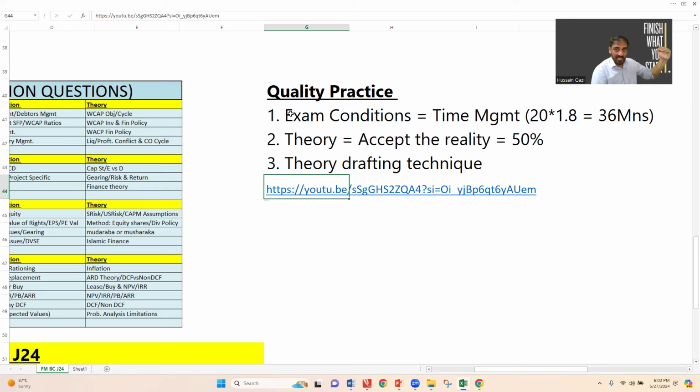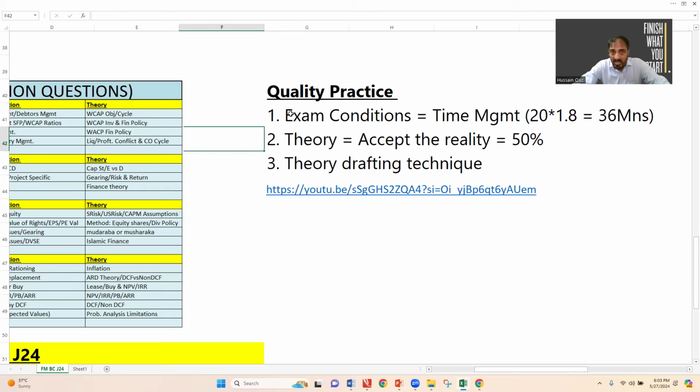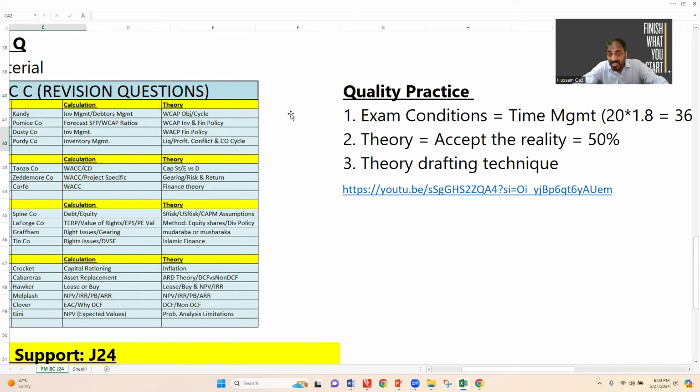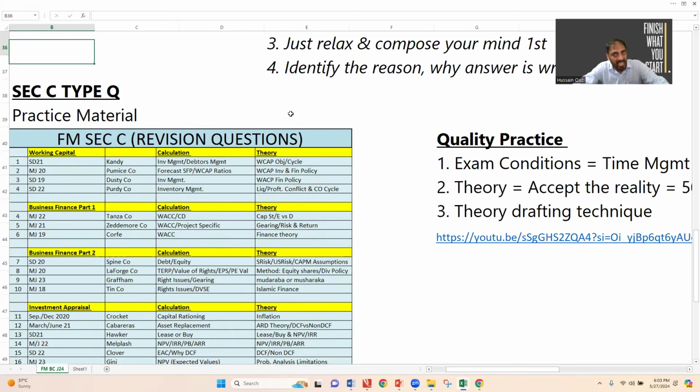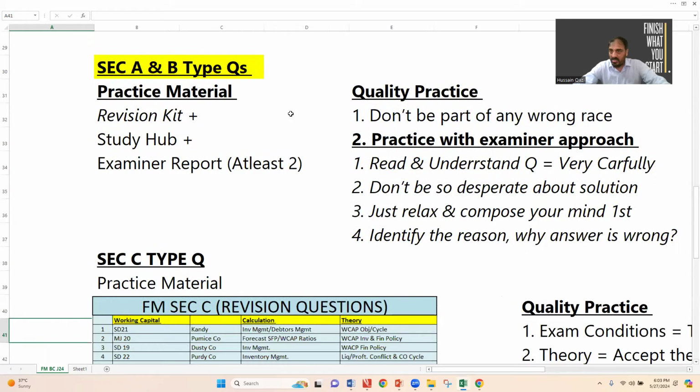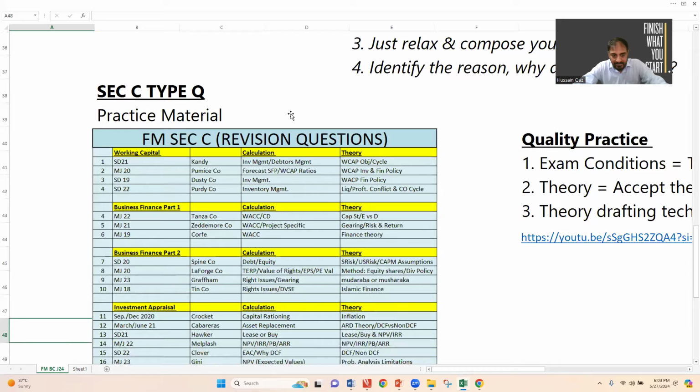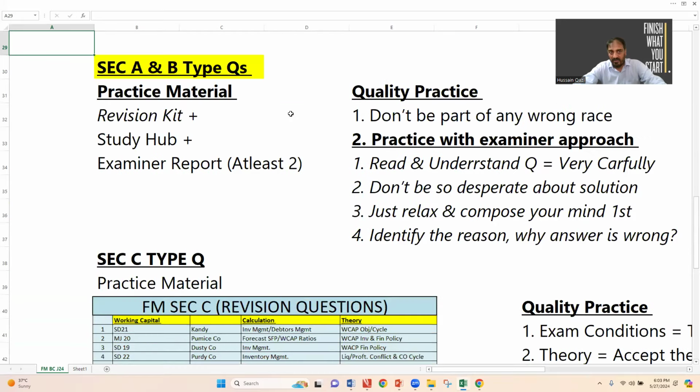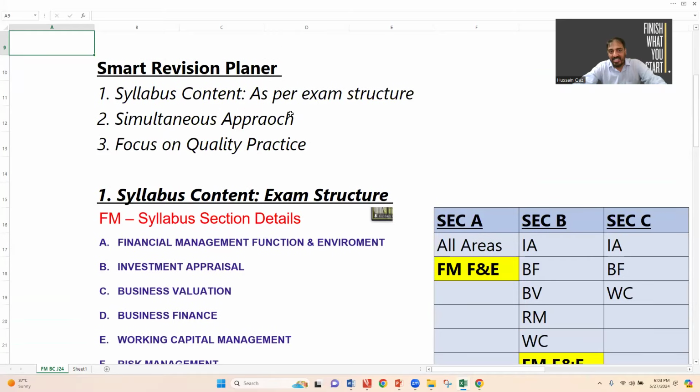Your overall position in a trending manner will increase over time. But if you don't take action, there are 2 important things, no? Advice and action. If you don't take action, then how will things improve? So this is about the quality practice of section C and sections A and B as well. This document is available for you. Don't worry about that. So that is your smart revision planner for the next 12 days.